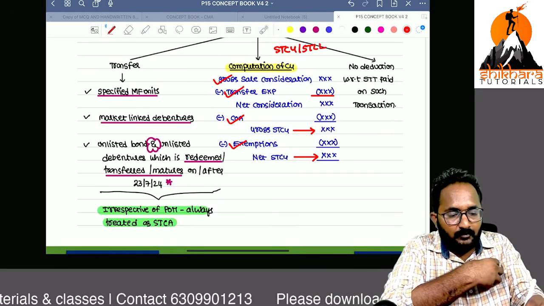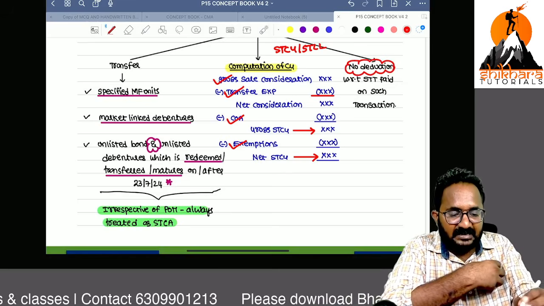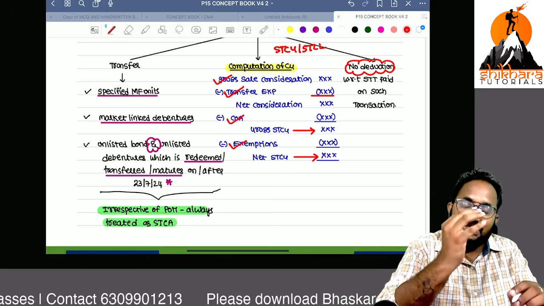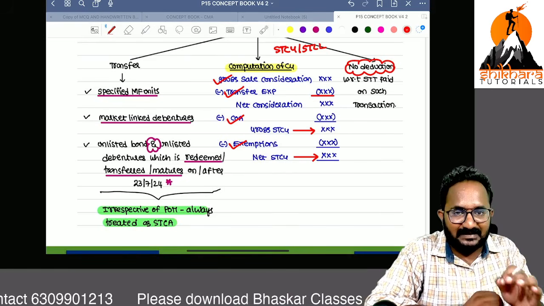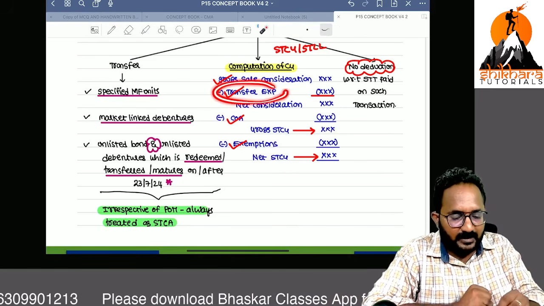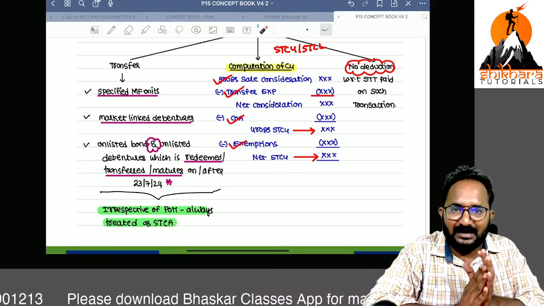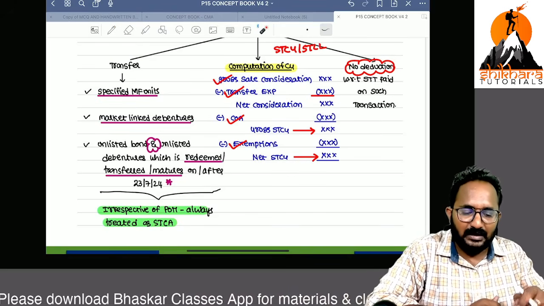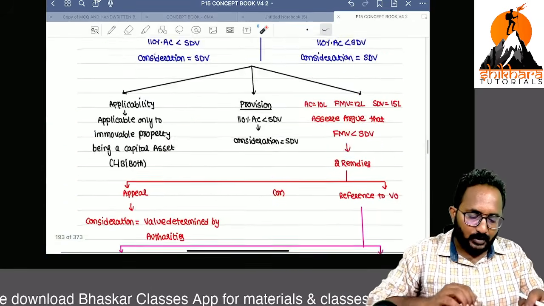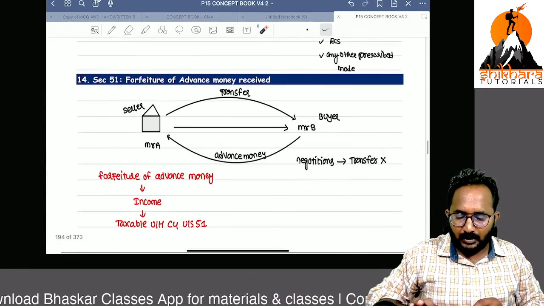Now remember, if any STT is paid, that will not be allowed as a transfer expense. While you are taking the transfer expenses, all expenses you can take as a deduction, but security transaction tax you can't take as a deduction. You can't take it as what? Deduction. Are you clear up to now?